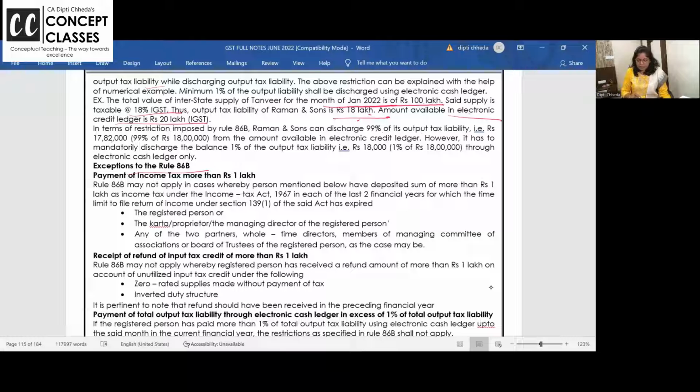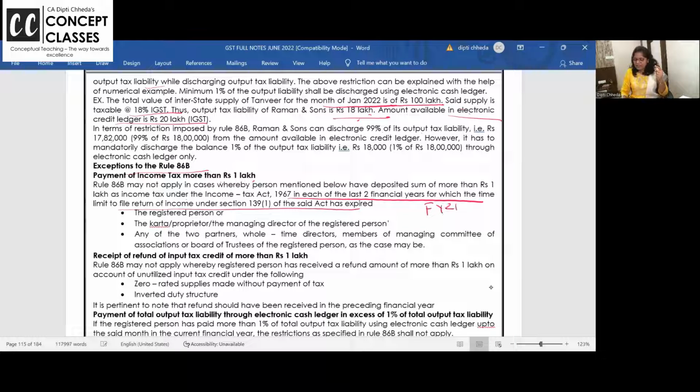First one, payment of income tax more than 1 lakh. 86B will not apply in case where a person mentioned below has deposited a sum of more than 1 lakh in each of the last 2 financial years for which the time for filing the return is over. Last 2 financial years, time for filing the return is now only 9 months from the end of the year. Earlier it was 1 year. I want to repeat, this is a very important amendment in income tax.